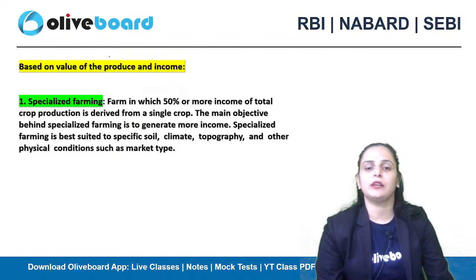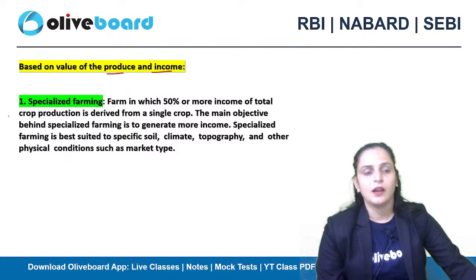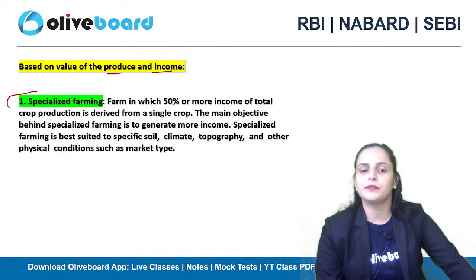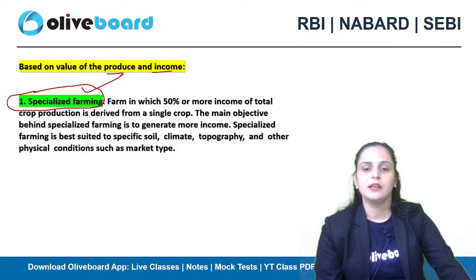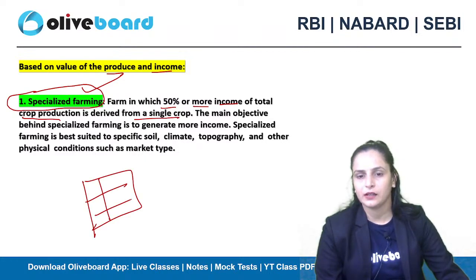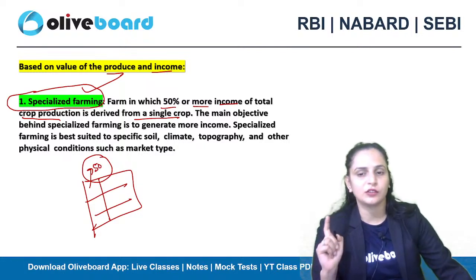Next is based on the value of the produce and income, like what type of produce you are receiving, or how much income you are obtaining. On that basis, we have three different types of farming practices. One is specialized farming. So what is it? A farm in which 50% or more of the income of total crop production is derived from a single crop. So there are so many crops on a farmland, but 50% और उससे ज़्यादा जो production obtain हो रहा है, that is giving the main livelihood, which is obtained from only a single crop.